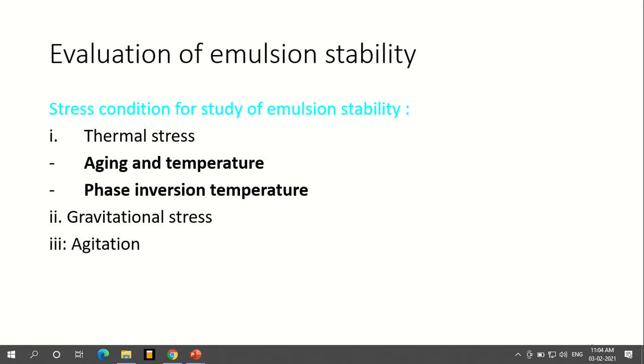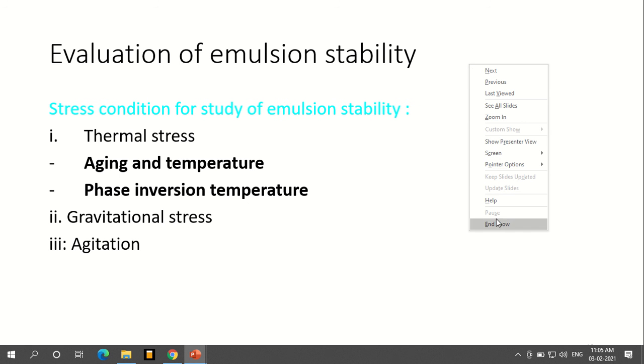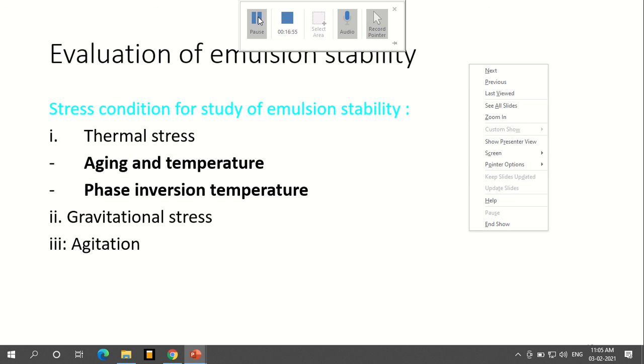Gravitational stress matters only for settling. And when we use agitators at a particular speed, they will get heated and agitated to a particular extent. What force we apply for the agitation matters, and that may change them into a different phase. That is what makes them unstable. So this is all about the evaluation of emulsions and the stability aspect. Next we'll see what exactly the further evaluation is.